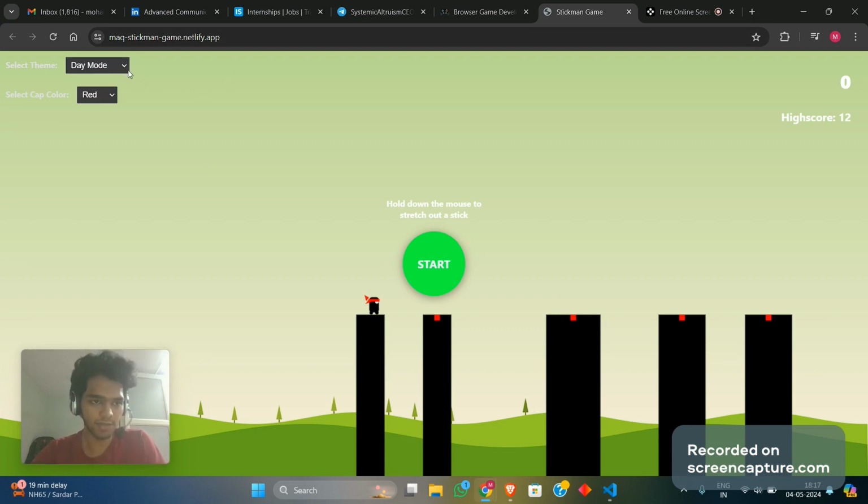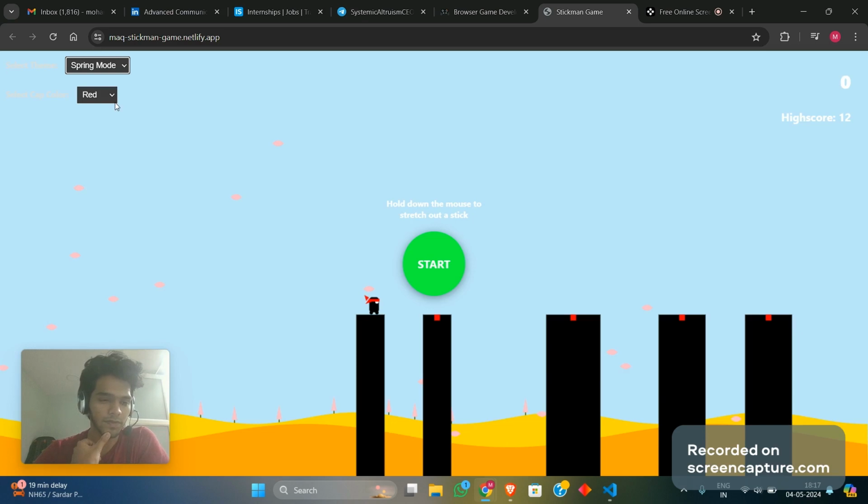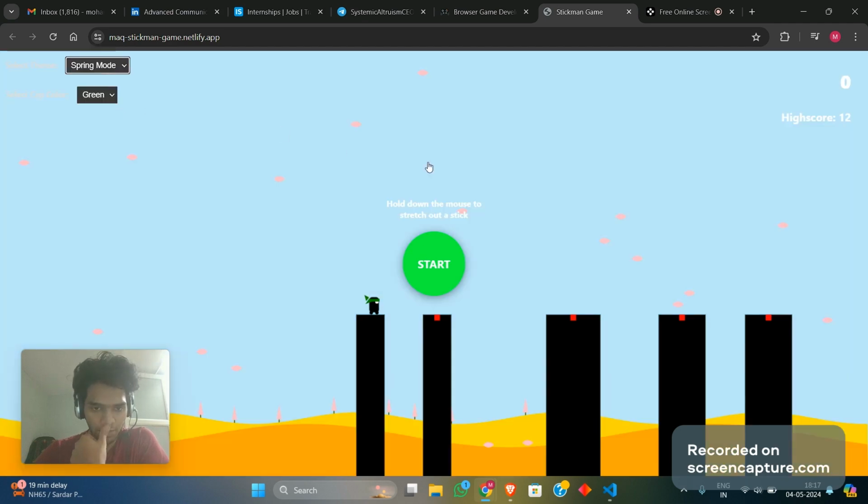Now, I added some themes over here. There's the general first mode, the day mode, and there's night, which I added over here, night mode. There's spring mode, and one of my favorites, we have another one called the ocean mode. And obviously you can change the cap color of your hero to blue or green, which changes accordingly. Now let's go into spring mode. As you can see, the leaves over here and so on.